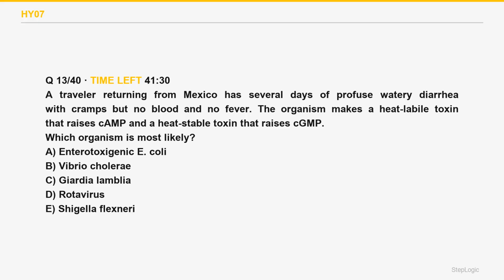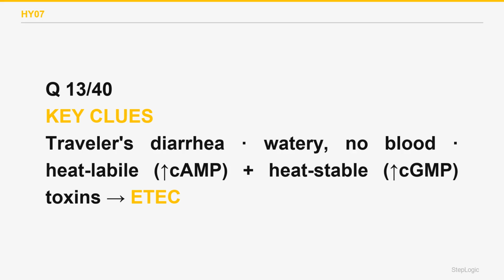Which organism is most likely? A traveler returning from Mexico has several days of profuse watery diarrhea with cramps but no blood and no fever. The organism makes a heat-labile toxin that raises cAMP and a heat-stable toxin that raises cGMP. Read the command. Identify the organism. Watery traveler's diarrhea with heat-labile and heat-stable toxins is ETEC.